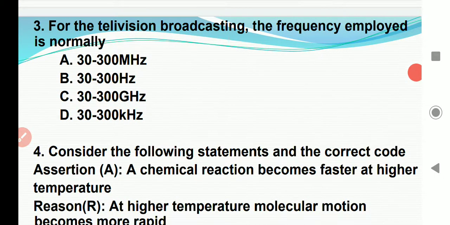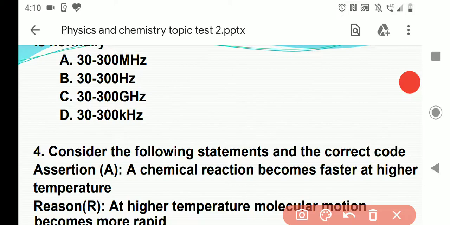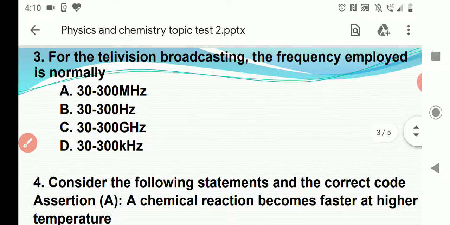Third question: for television broadcasting, the frequency employed is normally. How much frequency are we using for television in India? 30 to 300 megahertz. Okay. Go to the next question.